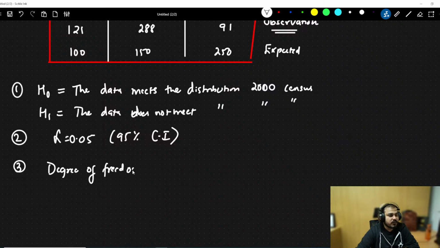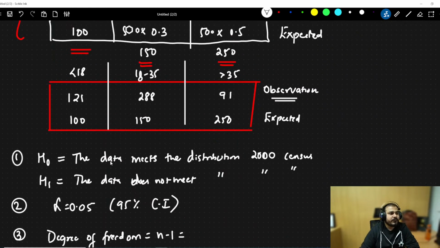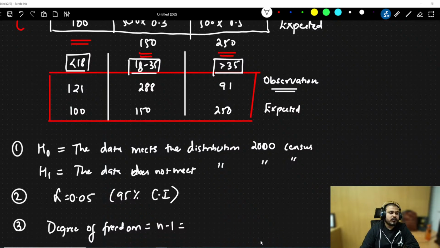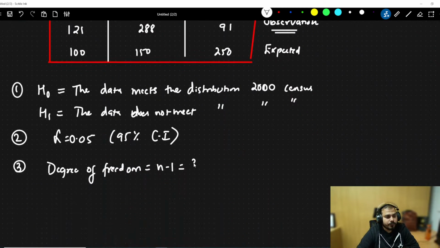This is the steps, guys, and always this will be like this only. N minus 1. What is n over here? N is the number of categories, 1, 2 and 3. So 3 minus 1 is basically 2.